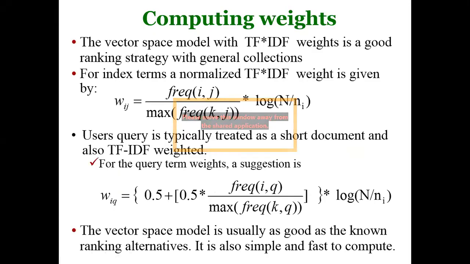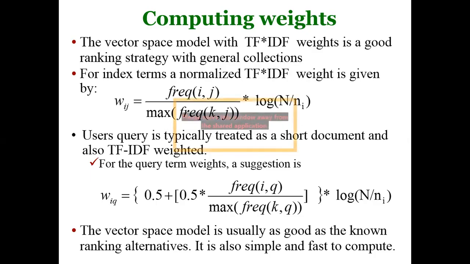How to compute weights? The W that we are using for relating the two documents against terms. The weight that we are using is mostly term frequency multiplied by inverse document frequency. Term frequency means the frequency of occurrence of a given term or word in a given document. Inverse document frequency means the inverse of document frequency. Rather than using document frequency directly, we are using the inverse of document frequency.